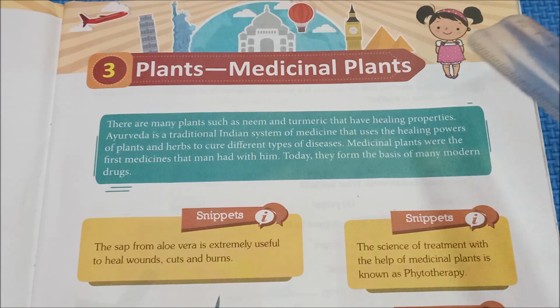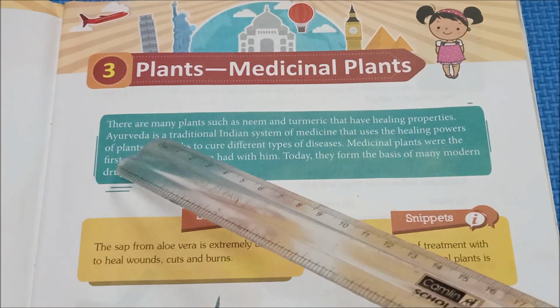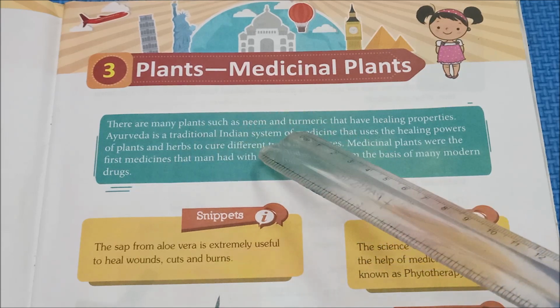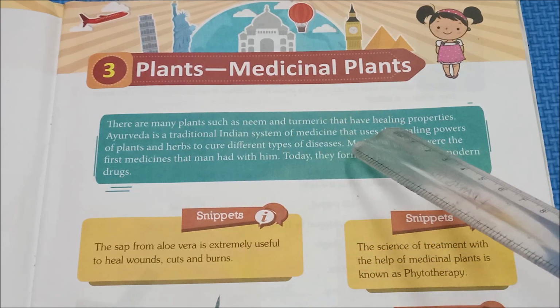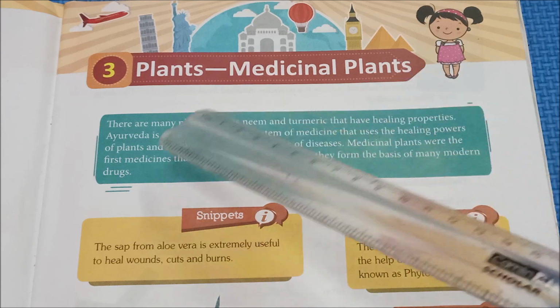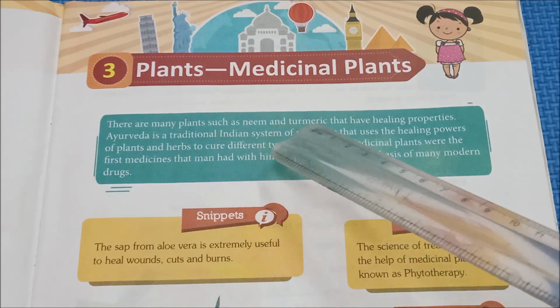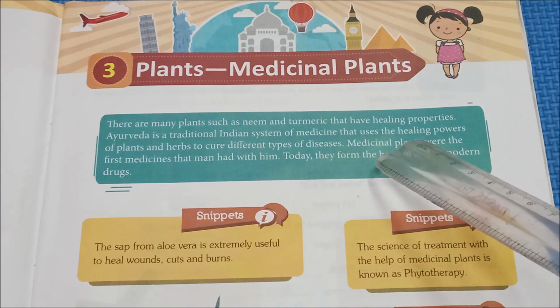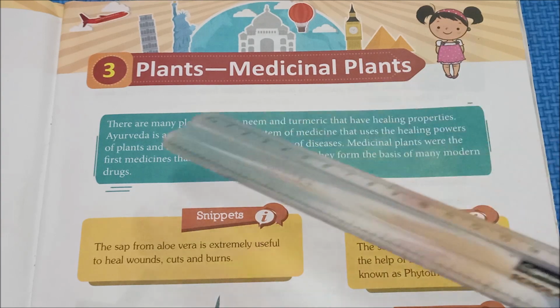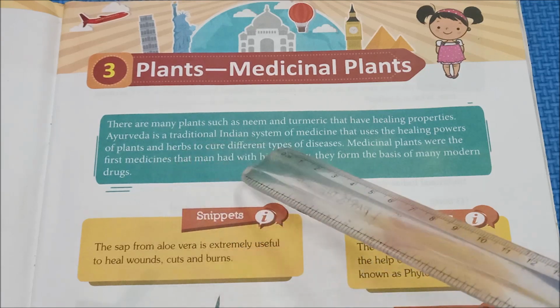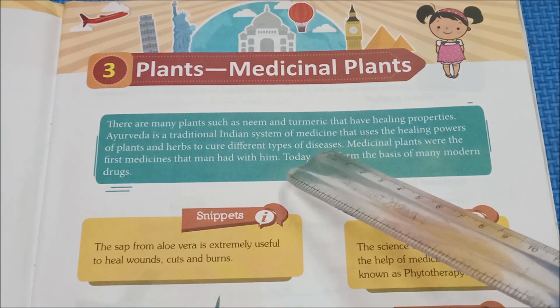See here, there are many plants such as neem and turmeric that have healing properties. Ayurveda is a traditional Indian system of medicine that uses the healing powers of plants and herbs to cure different types of diseases.